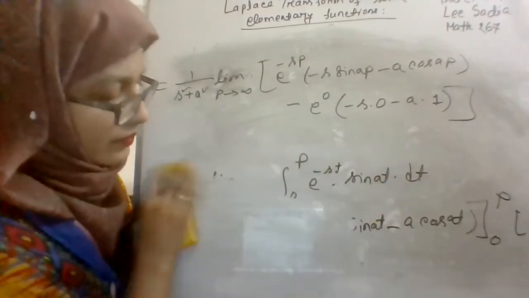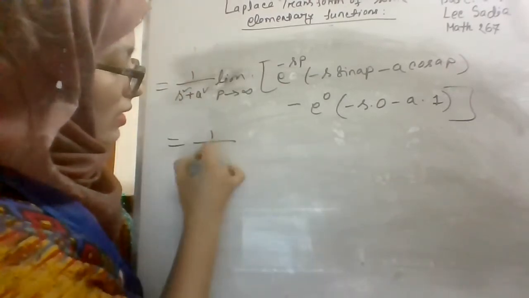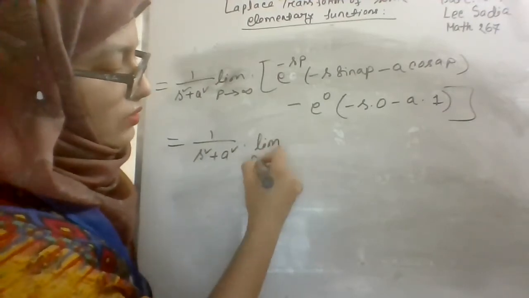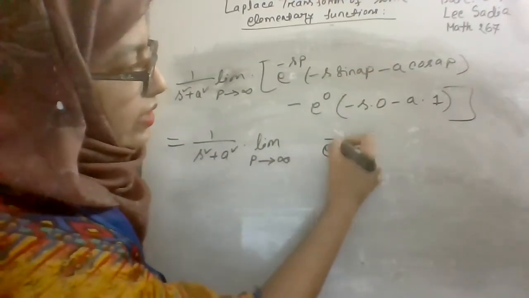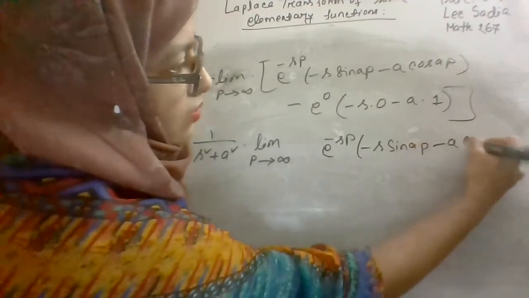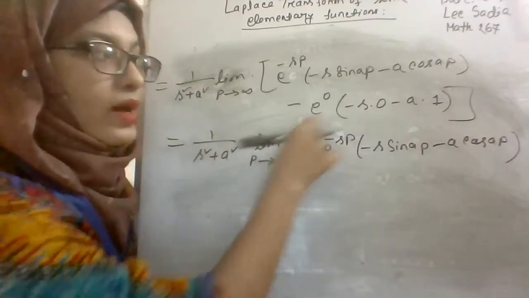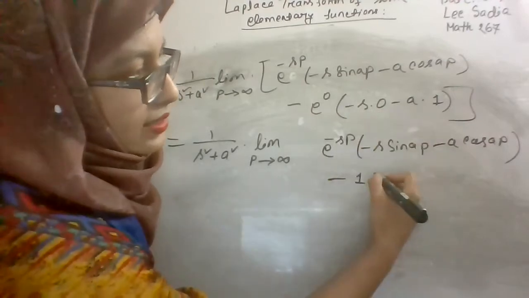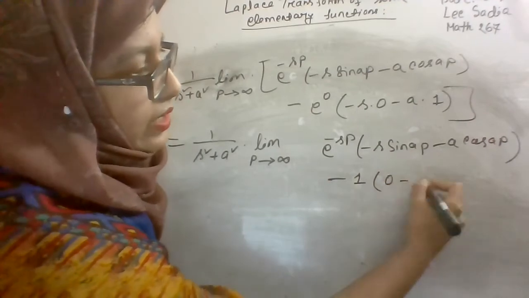And from here, 1 by s square plus a square into limit p tends to infinity of e to the power minus sp times minus s sine ap minus a cos ap. And from the lower limit we get e to the power 0 means 1, this will be 0, so minus 1 times this 0, and this will be minus a, right? It will be 1 into 0 minus a.